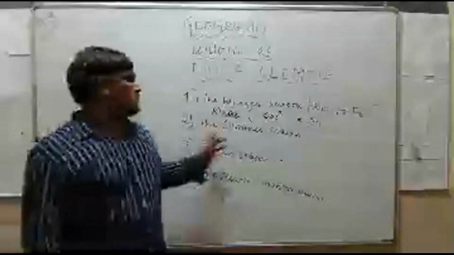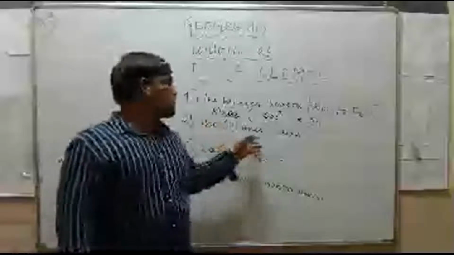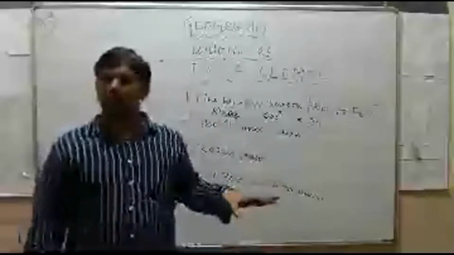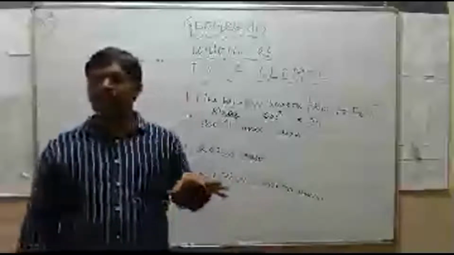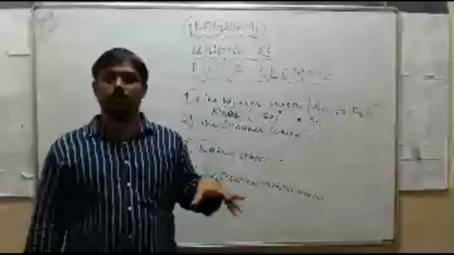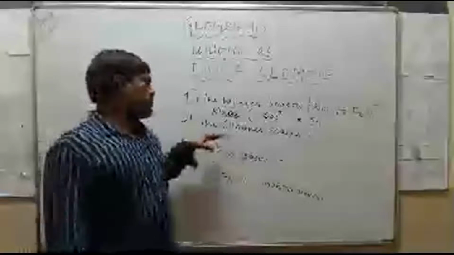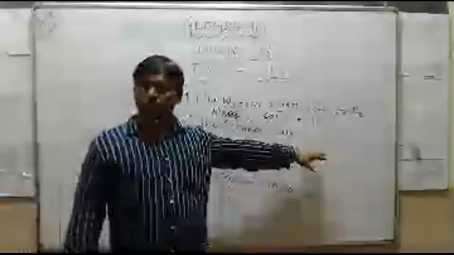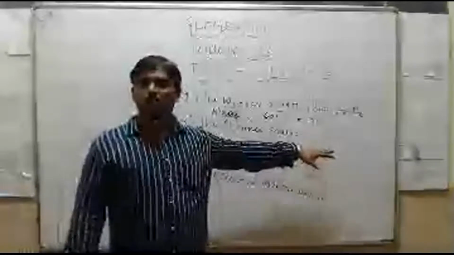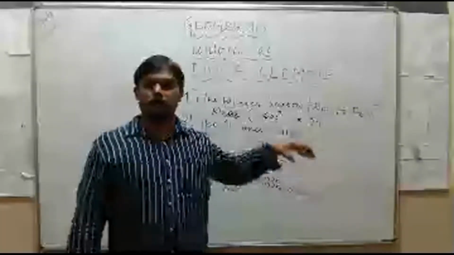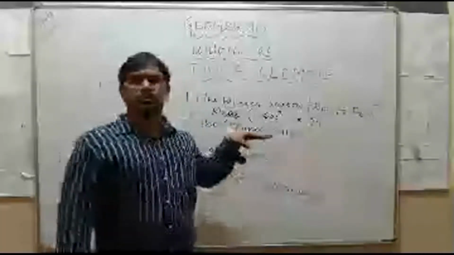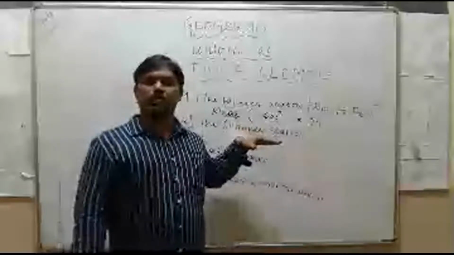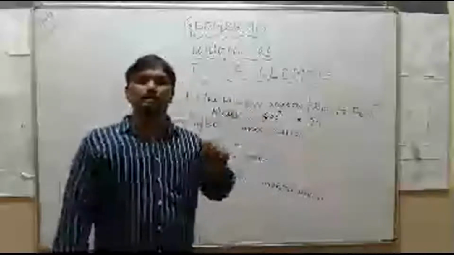Next, we have also discussed the summer season. Already you know the summer season starts in the month of March and ends in the month of May. During this season the sun's rays fall vertically over the northern hemisphere.